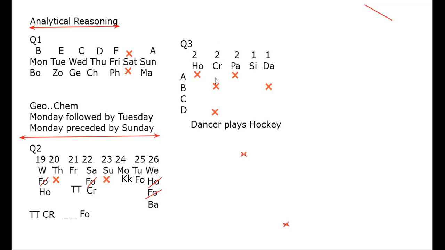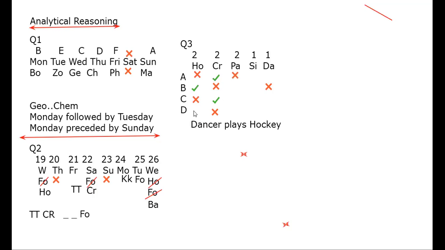So it means Arun and C, A and C, are playing cricket. If C is playing cricket, he is not playing hockey. Can I put a cross here? Because C is playing cricket, he won't be playing hockey, because each one plays one outdoor game. So now how many players are playing hockey? Only 2 players.